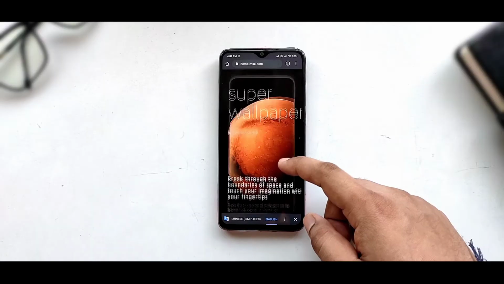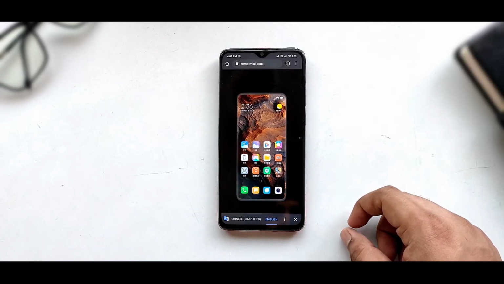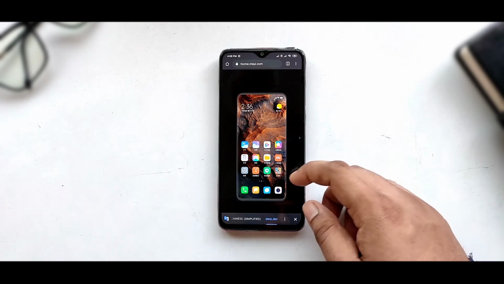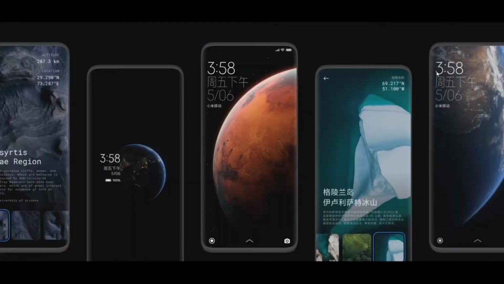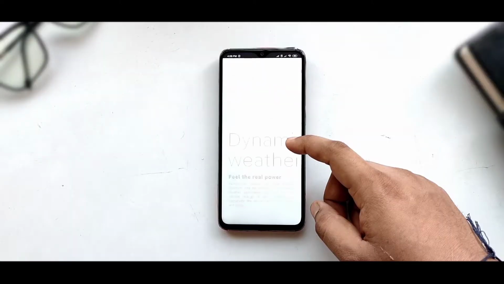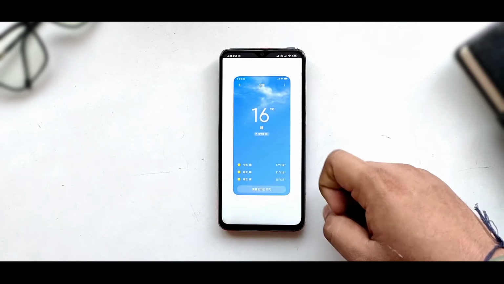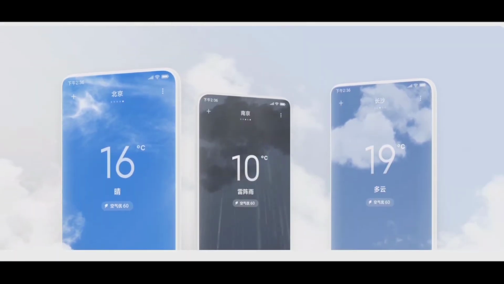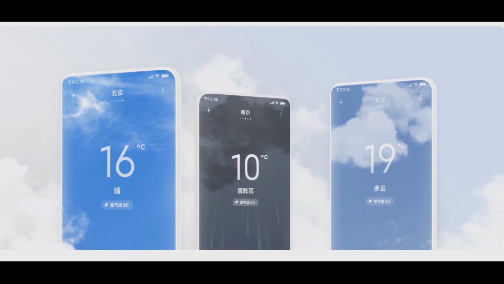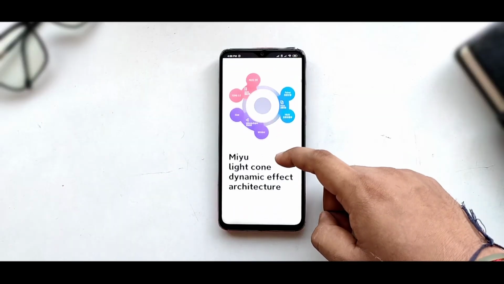Well, in this video, as you saw, whatever wallpaper, or normally the space wallpaper, you can get it here with a very gradient look. If I talk about weather, you can get the dynamic weather system, in which if it's raining or snowing, it will inform you everything in detail. And some architecture has been improved here, by which you can get a good experience of MIUI 12.